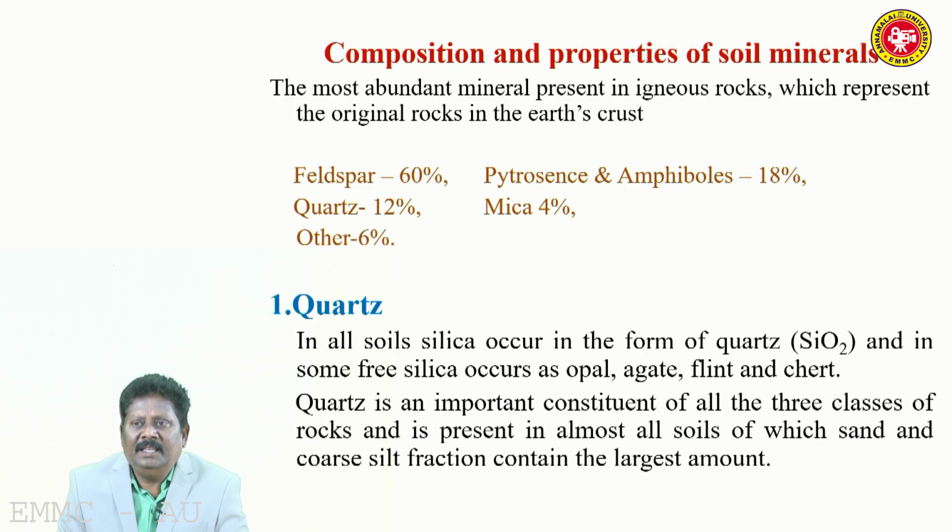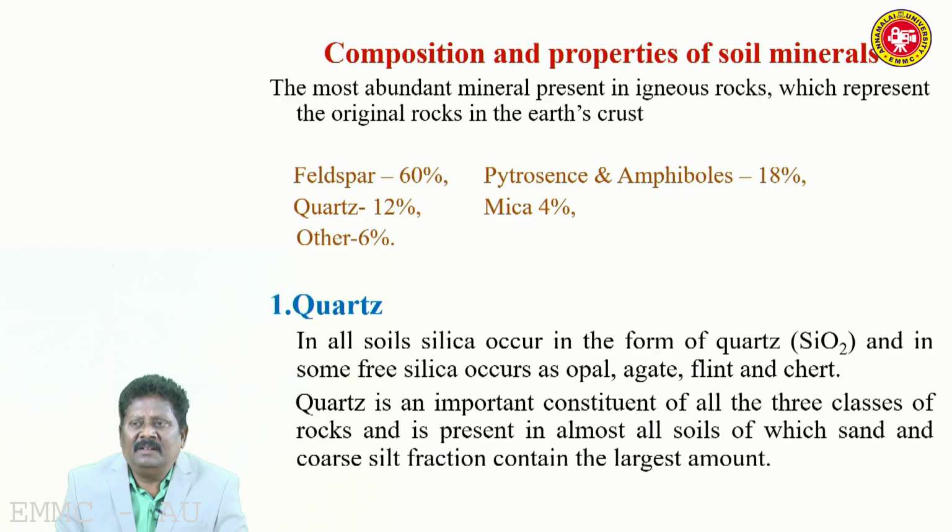Now we will see the composition and properties of soil minerals, very important soil forming minerals. The most abundant minerals are present in igneous rock, which represents the original rock in the earth's crust. Some minerals, which we call primary minerals, form the original component of the rock, present in the igneous rock, the first formed rock on the earth's crust.